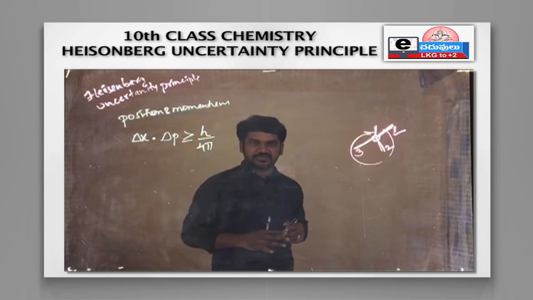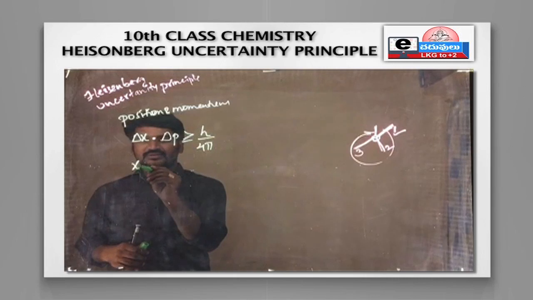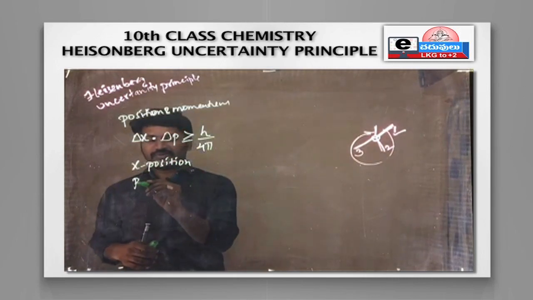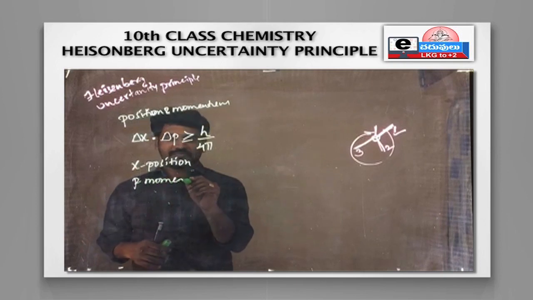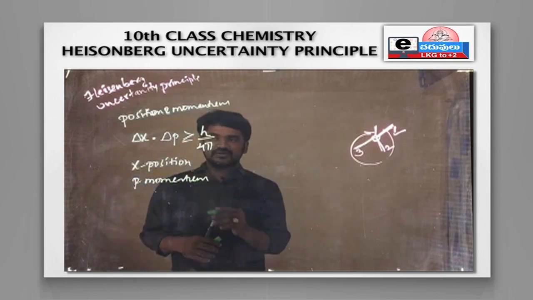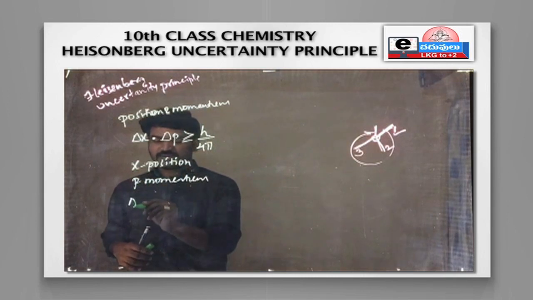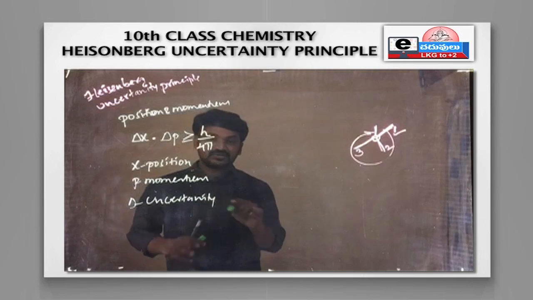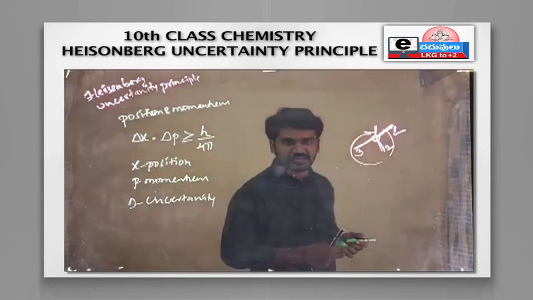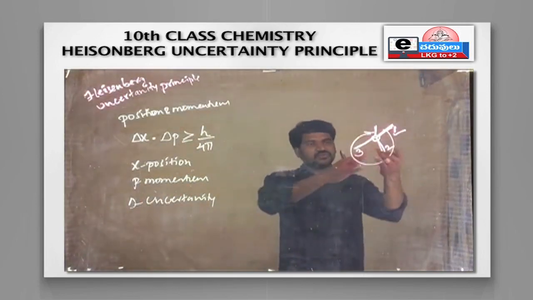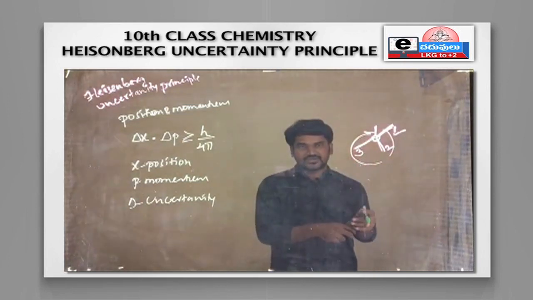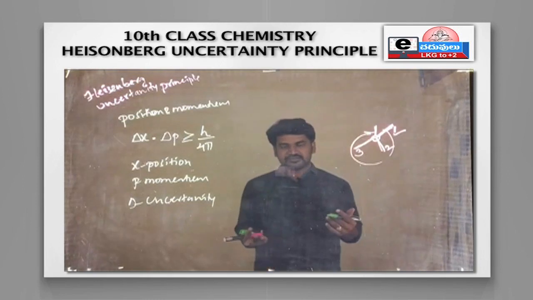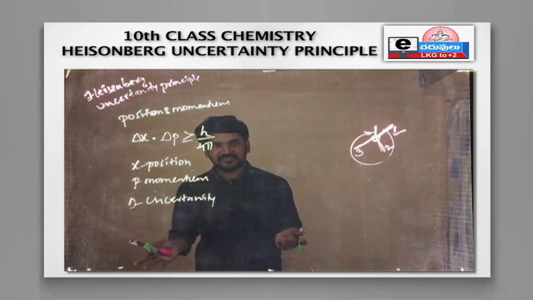So x means position, p means momentum, then what is delta? Delta means uncertainty. That means we are unable to find it, no? So that unable nature is nothing but uncertainty, not exact. You cannot say the exact velocity, and you are unable to say the exact position, right? So that is uncertainty. Uncertainty means not exact, right?